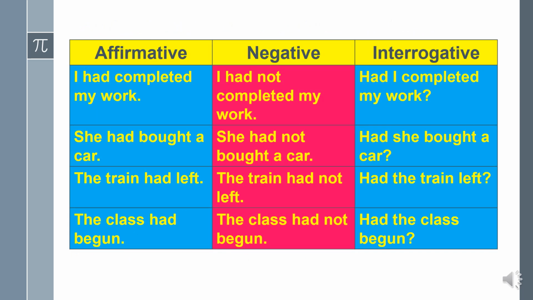Let's see affirmative, negative and interrogative sentences in past perfect tense. First, affirmative. For affirmative, as I said earlier, the structure is subject plus had plus V3 plus object. In present perfect tense, we use has and have, but in past perfect tense we use only the word had, for I, we, they, you, he, she, it. For everything we use only one helping verb, that is had. Subject plus had plus V3 plus object.